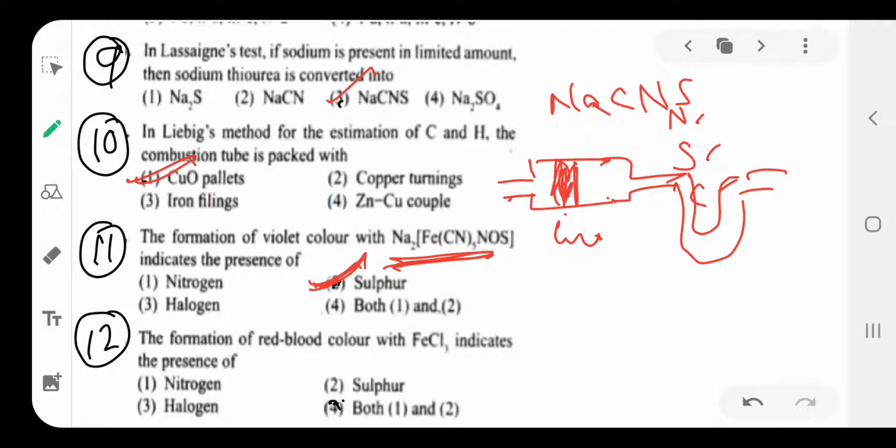The formation of red blood color with FeCl3 indicates the presence of both nitrogen and sulfur. The given organic compound contains nitrogen and sulfur, so it is heated with sodium to form sodium thiocyanate. It reacts with FeCl3 to form the red blood color, indicating the presence of nitrogen and sulfur.